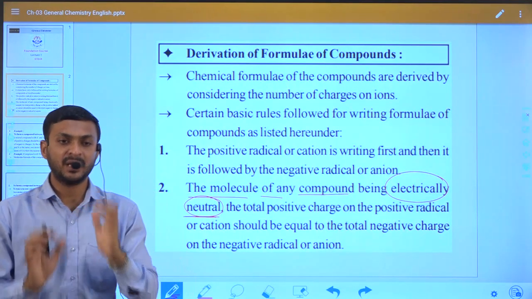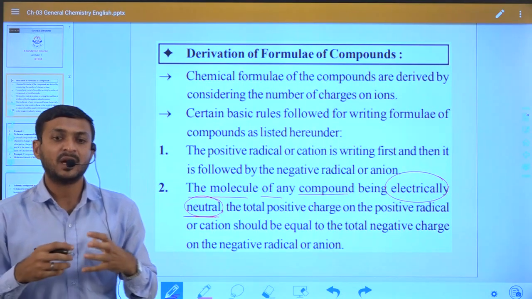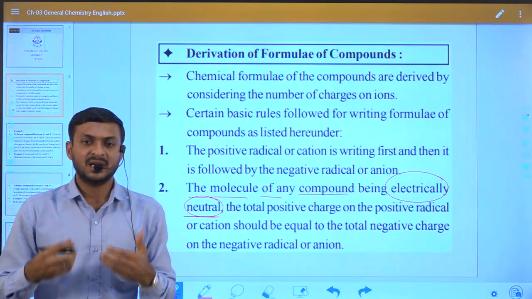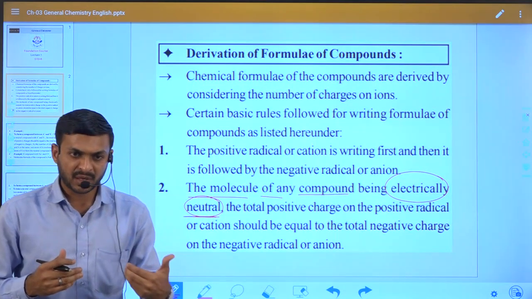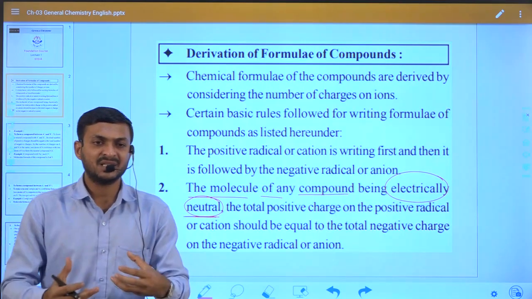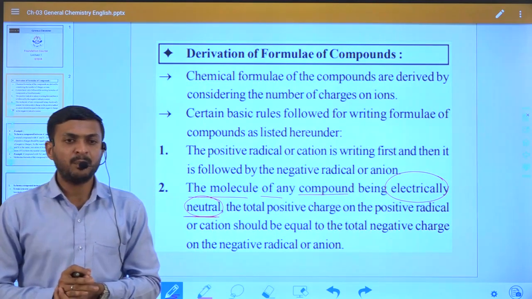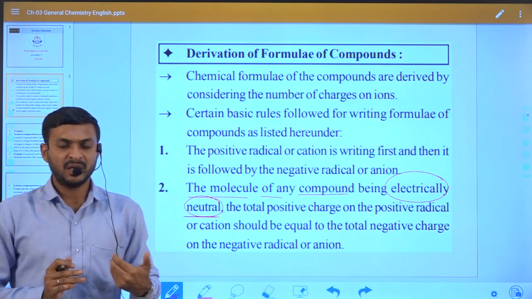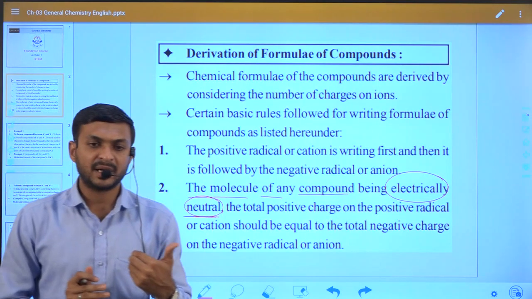So what is the meaning of electrically neutral? Compounds exist in many forms; a species may be neutral, positive or negative. But for simplicity, if you want to differentiate between compound and ion, compounds should always be electrically neutral.